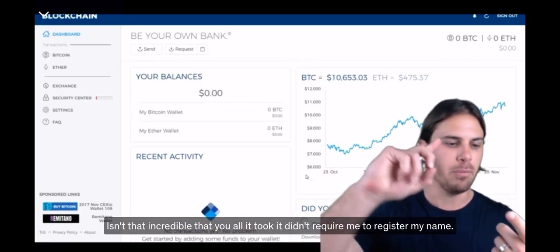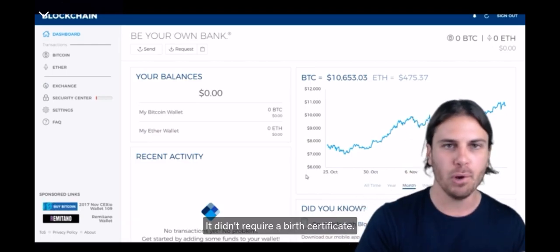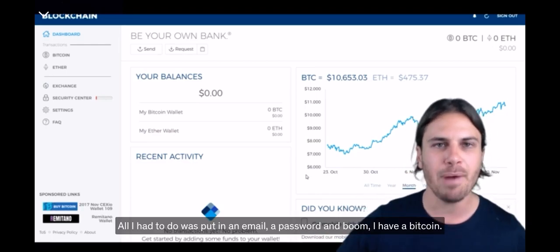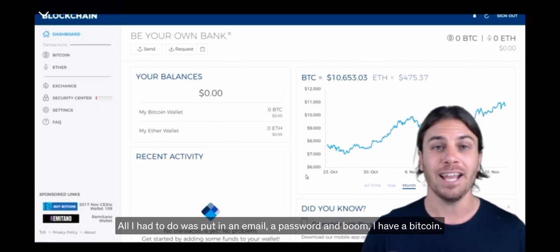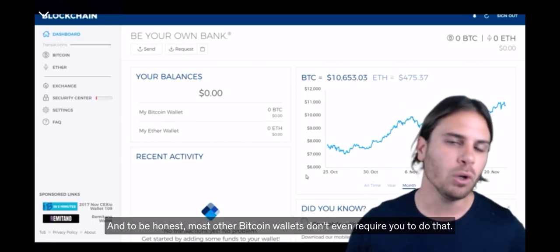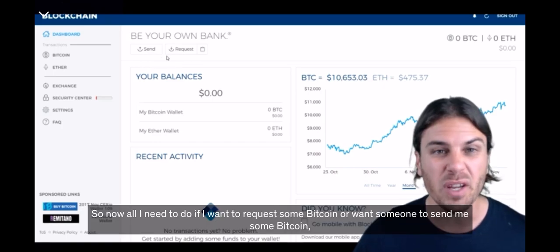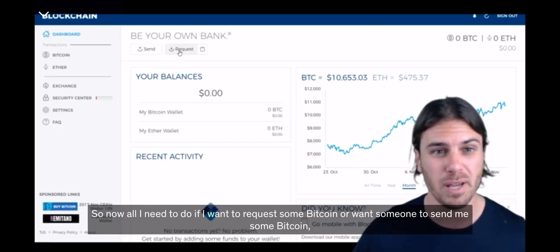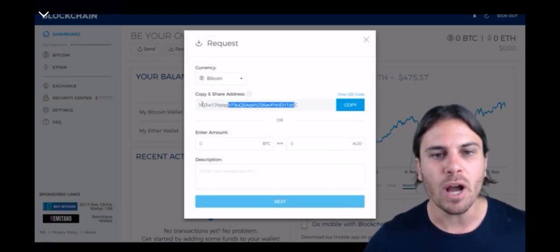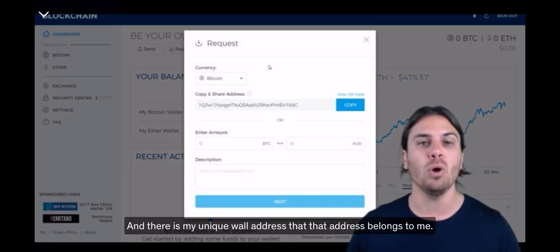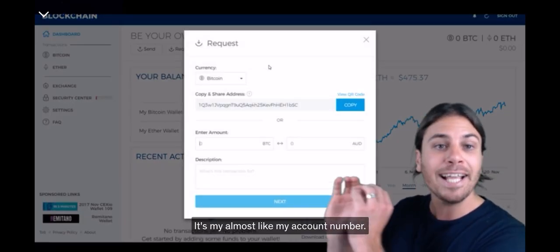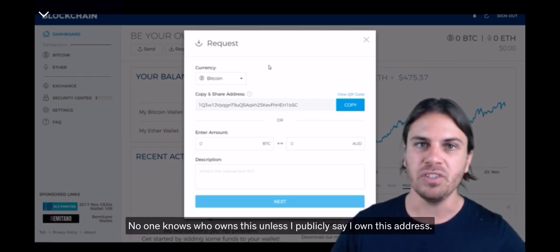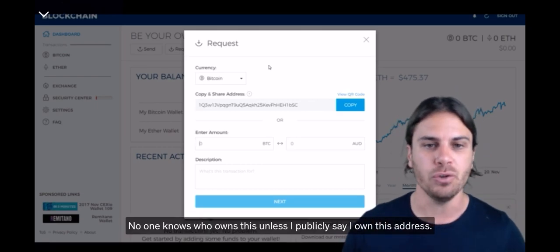It didn't require me to register my name. It didn't require a passport. It didn't require a birth certificate. Nothing. All I had to do was put in an email, a password, and boom, I have a Bitcoin wallet. And to be honest, most other Bitcoin wallets don't even require you to do that. So now all I need to do, if I want someone to send me some Bitcoin, is click on request and there is my unique wallet address. That address belongs to me. It's almost like my account number. No one knows who owns this unless I publicly say I own this address, but it's my address.